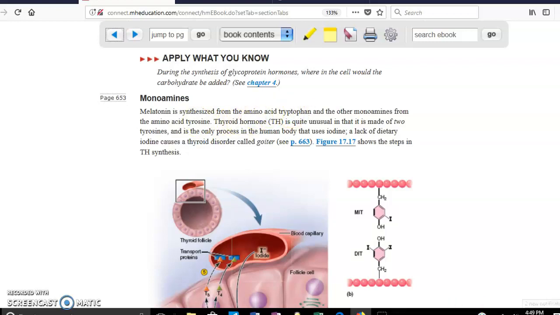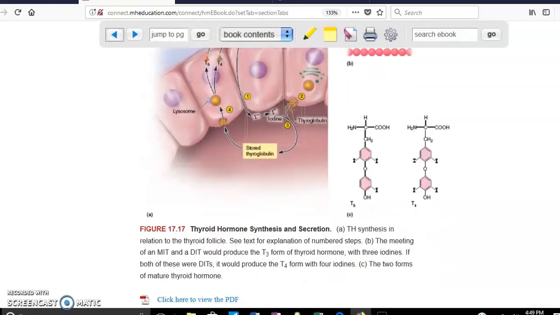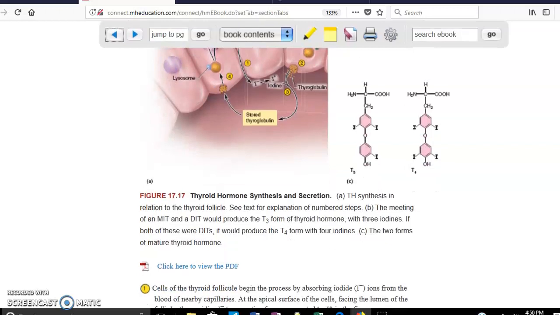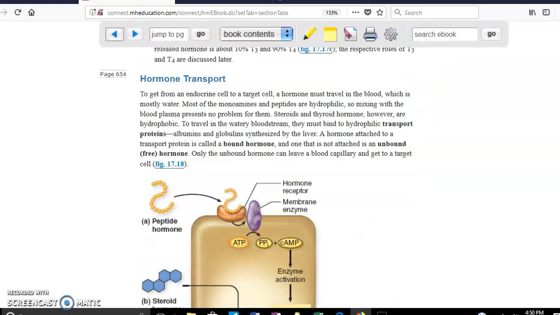Okay, so let's scroll down and let's see what else we have. In here you have how the hormones are being created. In the case of the thyroid hormone, it also needs iodine. The chemical reactions, you don't need to know any of that. Hormone transport. To generalize, we have two main groups. The ones that are going to be amino acids one way or another, and the other ones that are going to be cholesterol. Hormones that are derived from cholesterol need to be attached to a transporter, and these are called transport proteins. One of the most important ones is albumin. In the case of amino acids, epinephrine, for example, they don't need that, right? Because obviously they're going to be proteins.